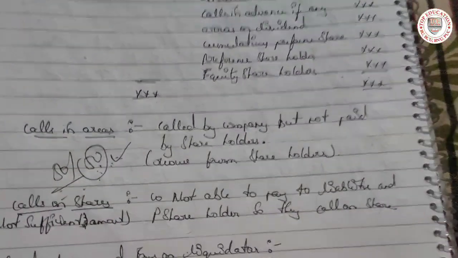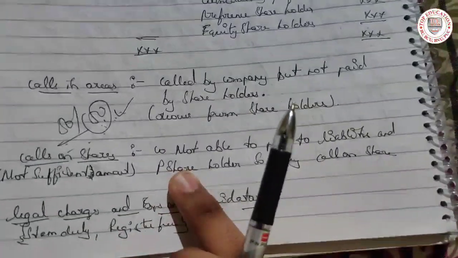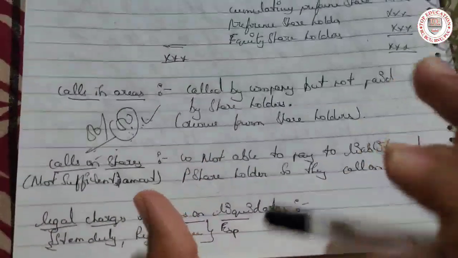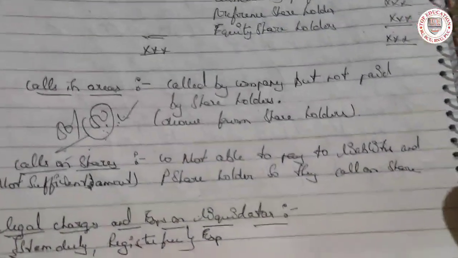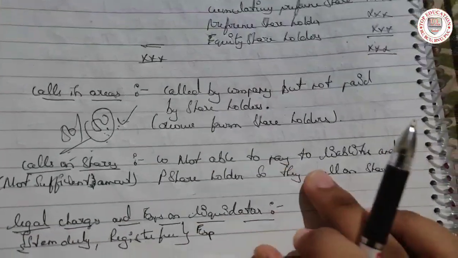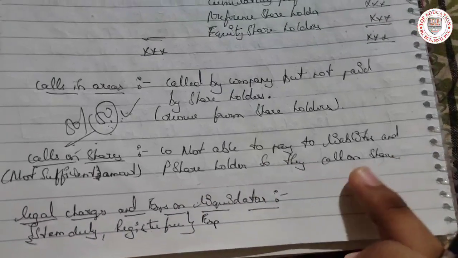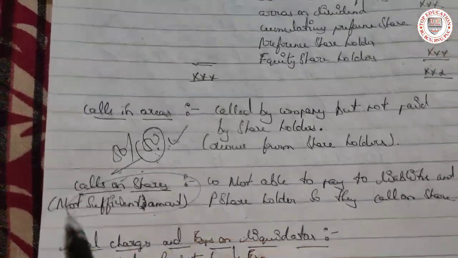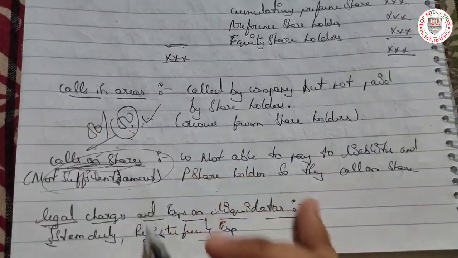Calls on shares, as everyone knows from corporate accounting and corporate administration we have learned. Calls on shares are made when the company is not able to pay its liabilities and preference shareholders, as there is not a sufficient amount in the company, so the calls on shares are made.